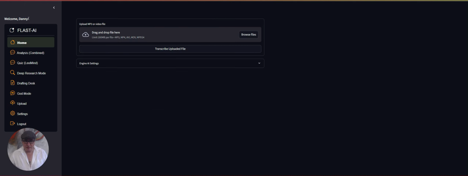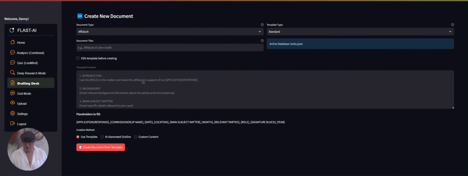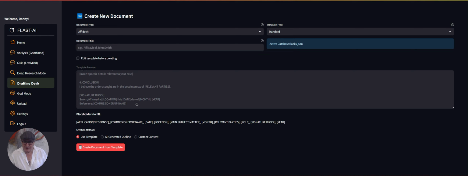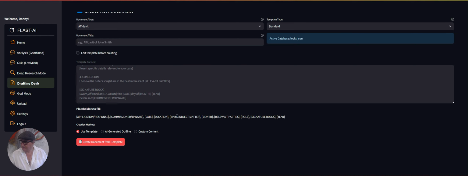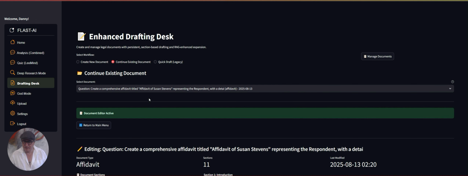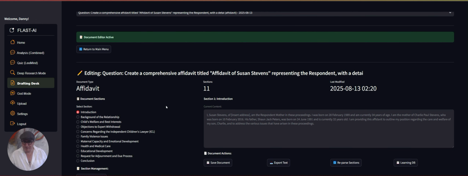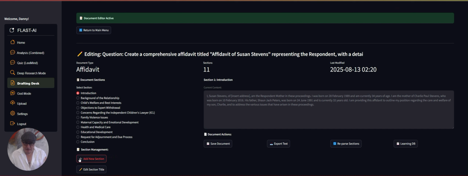Okay, so back to our drafting desk. Let's say we want to go back into a document and continue editing down the track. We're going to scroll down and continue an existing document. Here's that affidavit that we had before. And let's say we want to add a new section. We've got sections here in the database. We want to just add a new section.